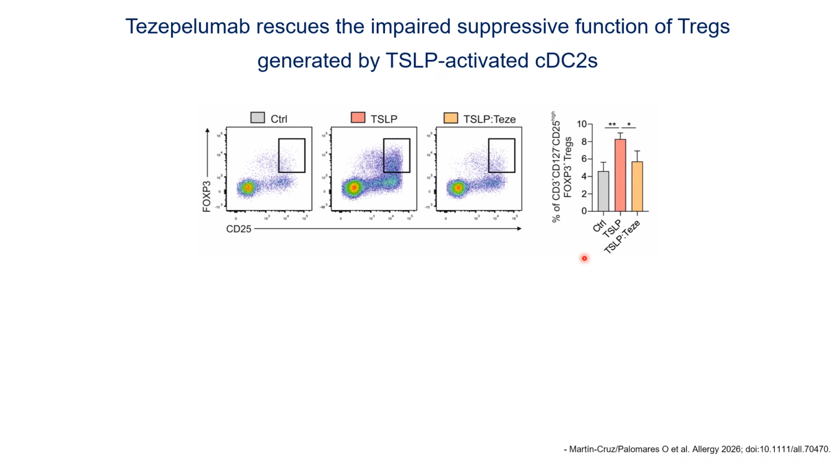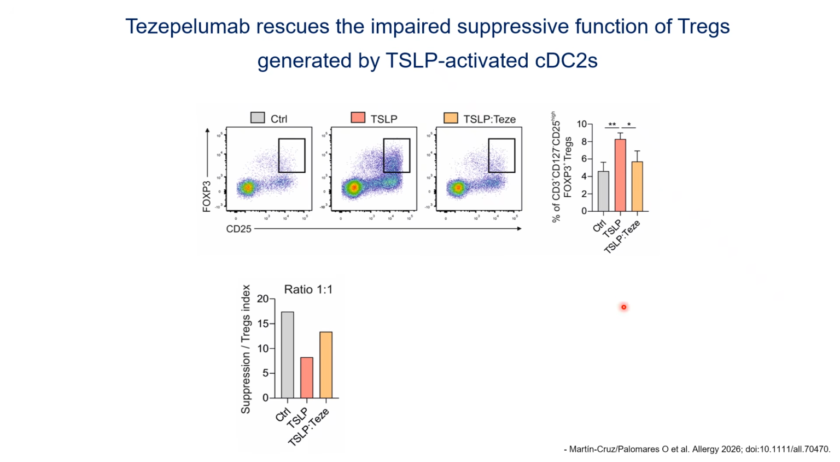Human type 2 conventional dendritic cells stimulated with TSLP produced significantly larger numbers of FOXP3 positive regulatory T cells, which was significantly reduced by Tezepelumab treatment. Interestingly, the suppressive capacity of the regulatory T cells generated in the presence of TSLP was significantly lower than those observed in regulatory T cells generated under the control conditions, and this was again restored by Tezepelumab treatment.